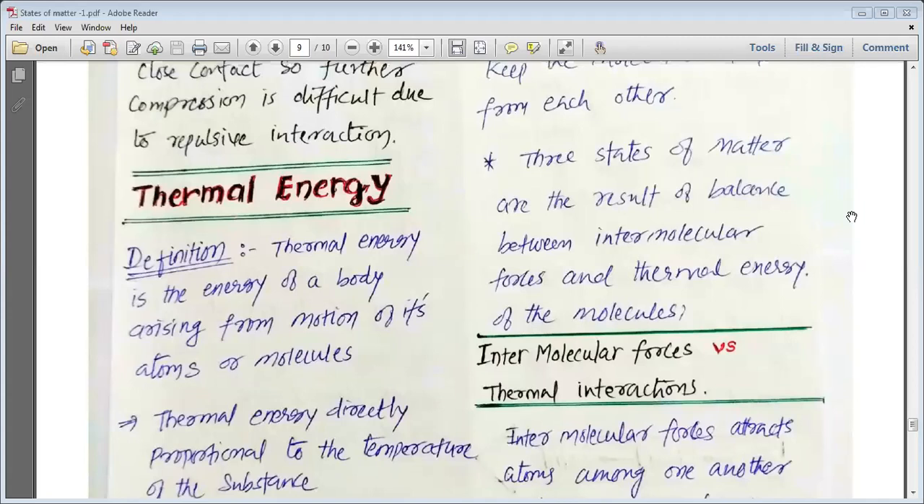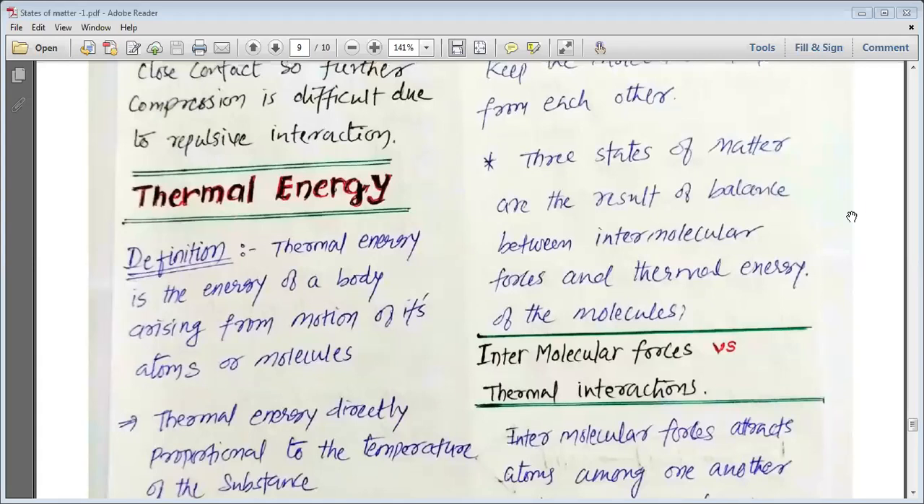My dear students, in the previous classes, you might have studied about kinetic energy. Kinetic energy is a type of energy which is responsible for the motion of particles. Same way, a very similar kind of energy that we are going to study here is known as the thermal energy. So let us once again revise the definition of the thermal energy.